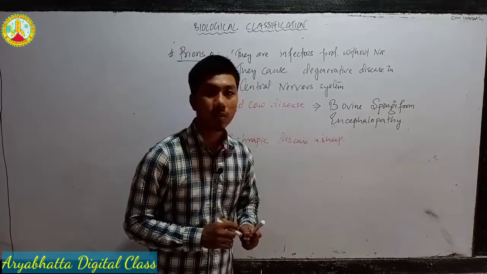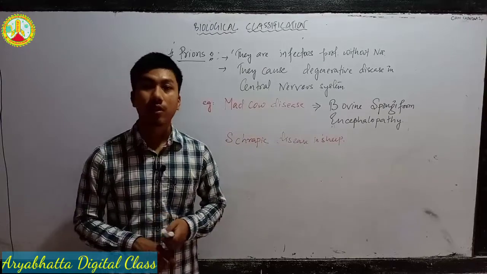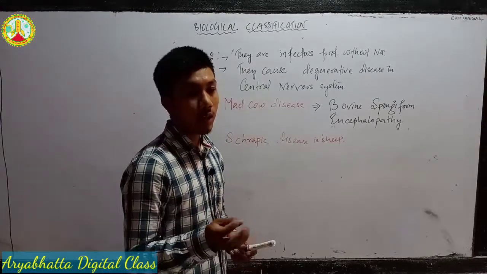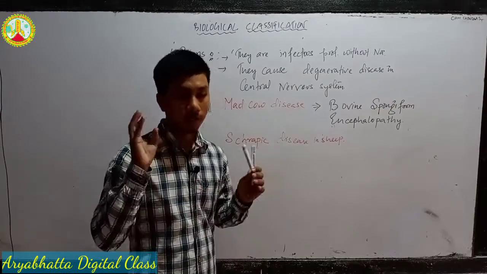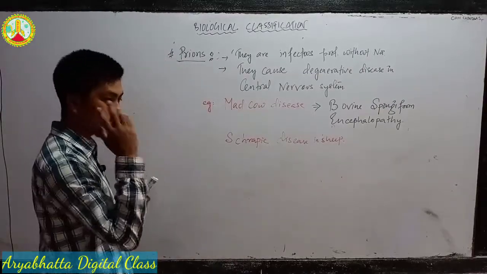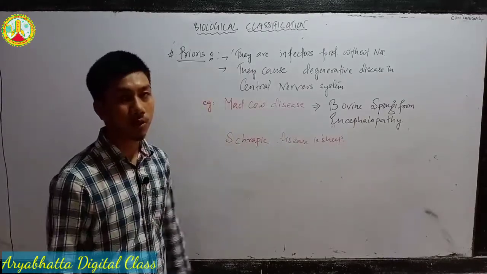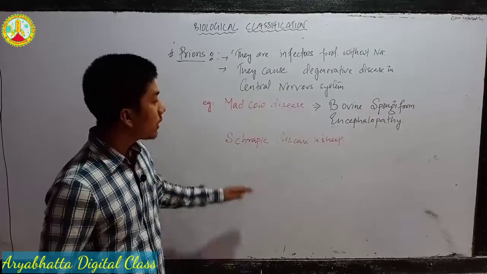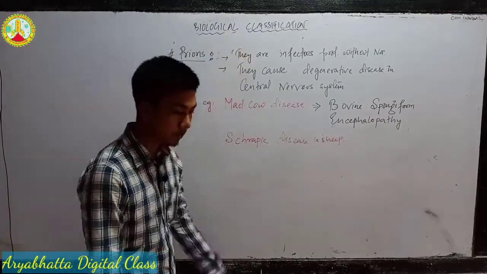We have discussed virus, we have discussed viroids, we have discussed mycorrhiza, and then lichen. So all these organisms did not get any place in any of the kingdoms of classification because of their complex behavior and characters. So we need to study them because they show some important characters. So with this we have completed this chapter, biological classification.